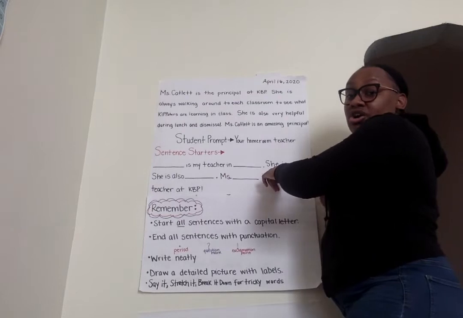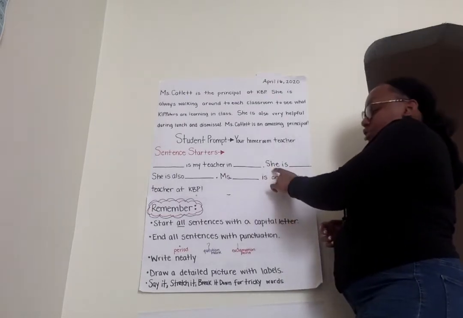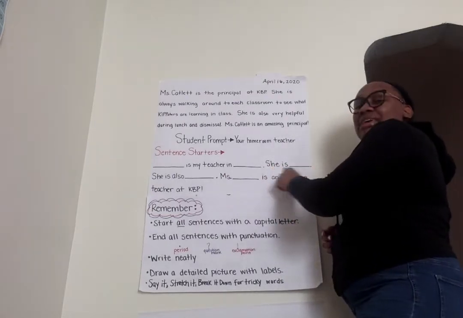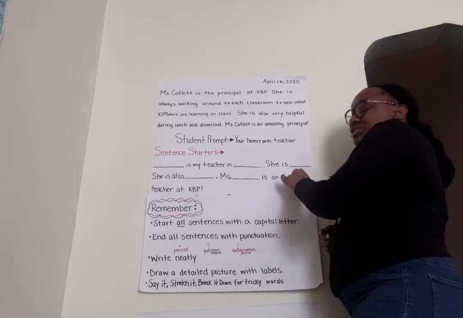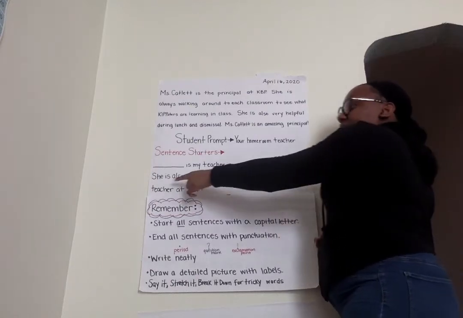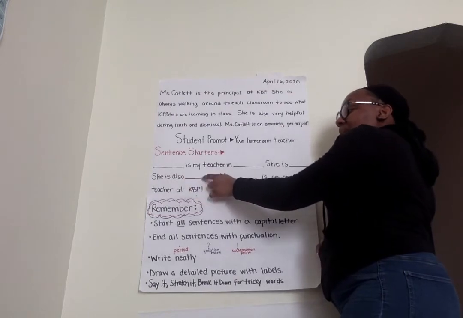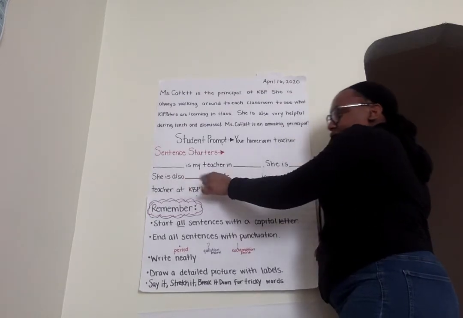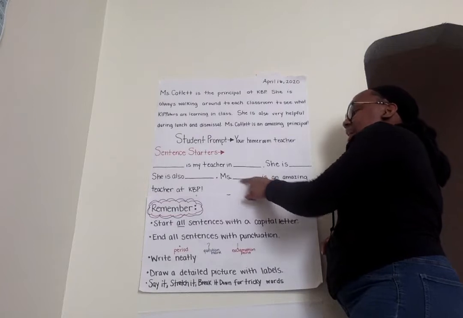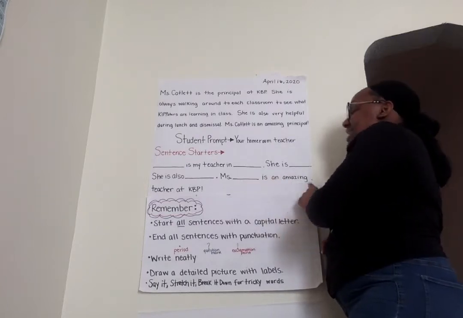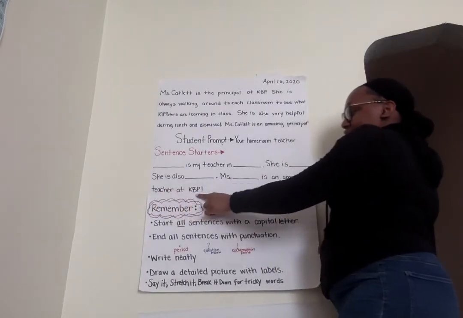All of your teachers are women, so I wrote she for you. She is blank. Tell me one fact about your teacher on this line. Then it says, she is also blank. Tell me another fact on this line. Miss Blank, write your teacher's name, is an amazing teacher at KBP.